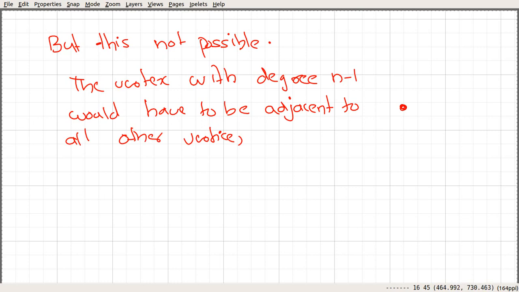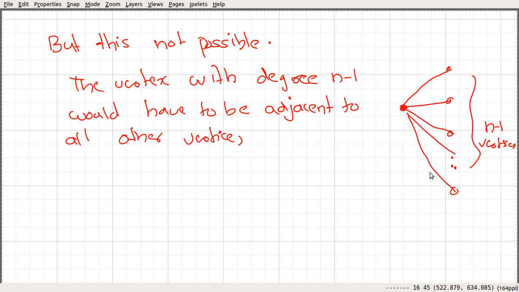For example, suppose that this is the vertex with degree n minus 1 and we have another n minus 1 vertices here. Since this vertex has degree n minus 1, it must be connected to all these n minus 1 vertices. Among these n minus 1 vertices we have the degree 0 vertex as well. Without loss of generality, assume that this vertex is the one with degree 0. That is going to give us the contradiction.